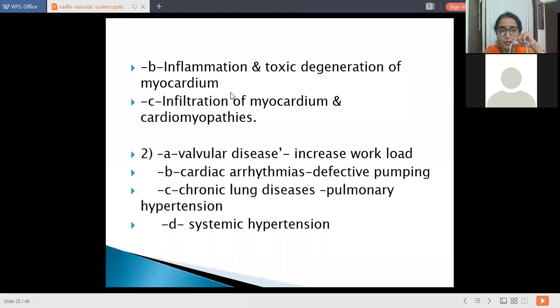The second group of diseases are valvular diseases, in which there is increased workload. In cardiac arrhythmias, there is defective pumping due to a defect in the sending of impulses from one node to another node. And the third one is chronic lung disease, that is pulmonary hypertension. And lastly, systemic hypertension.